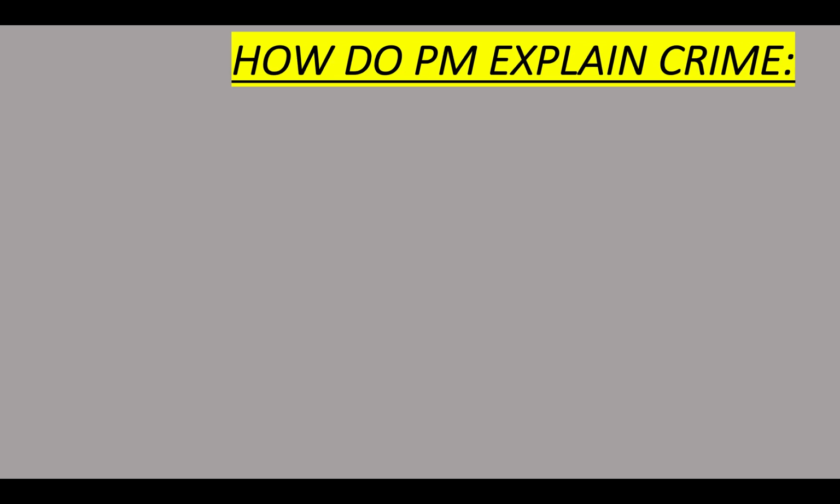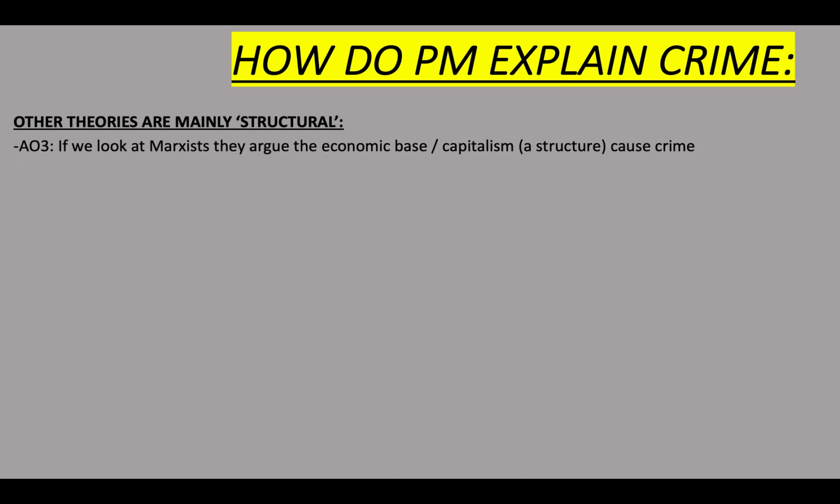Okay, so how do postmodernists explain crime? Other theories are mainly structural. AO3 again, if we look at Marxists, they blame the economic base, they blame capitalism, which is a structure, and they say, okay, it causes crime. So that's what they argue. Postmodernists say Marxists are blaming capitalism, which is a structure, and that's the cause of crime.